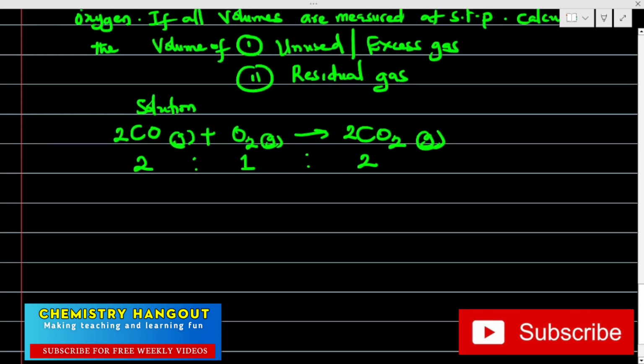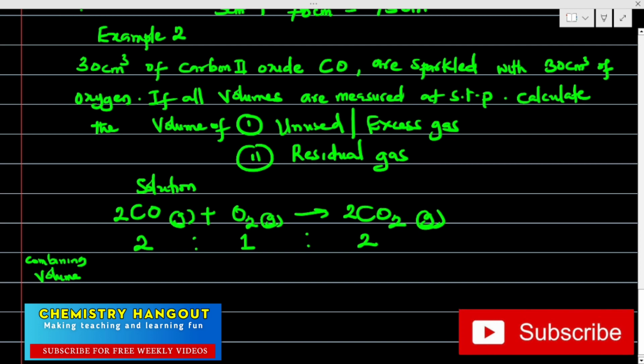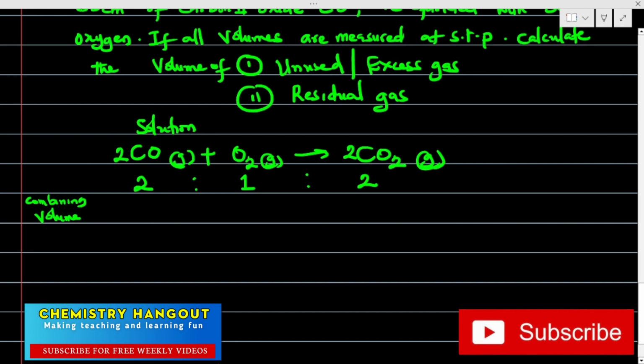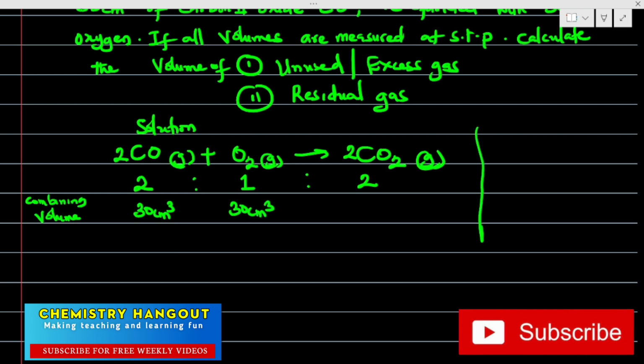And in the question now, what is the combining volume? The combining volume is the volume given in the question. Let's scroll up. Okay, 30 centimeter cube of carbon(II) oxide and 30 centimeter cube of oxygen. Please pay attention to the ratio now. Look at the reactants. We have 2 of CO to 1 of O2, which means for every 2 volumes of this, we need 1 volume of this.